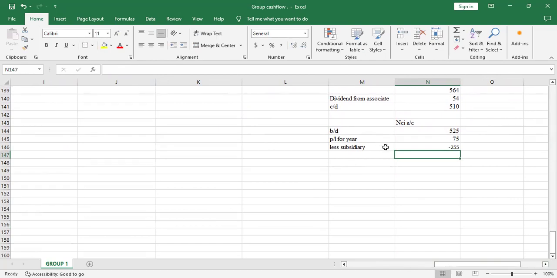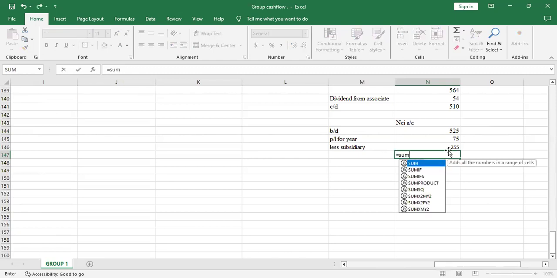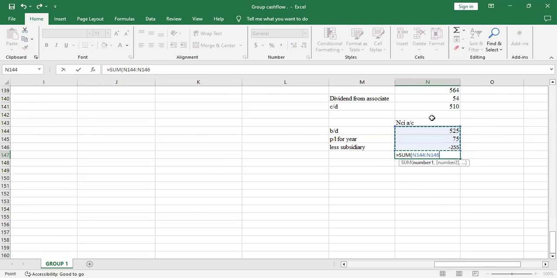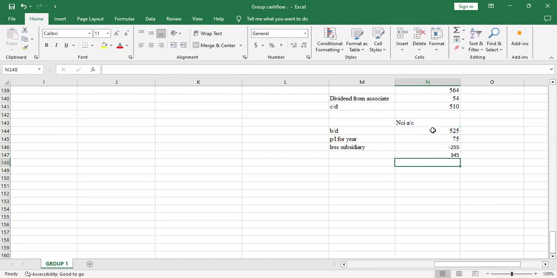This information is helping us to calculate the dividend paid to NCI. So let me sum this and see what was supposed to be our balance. We'll have 345.